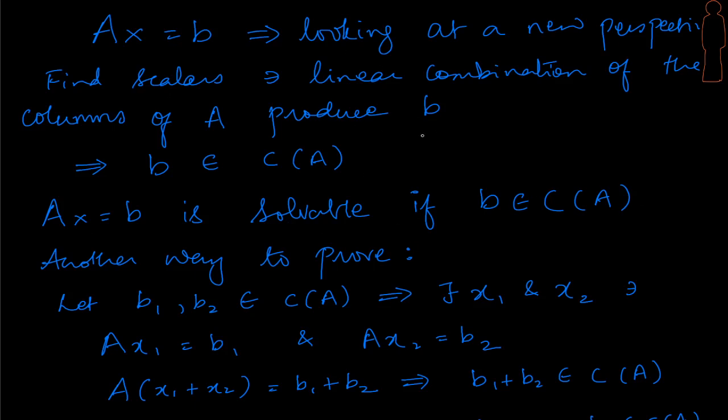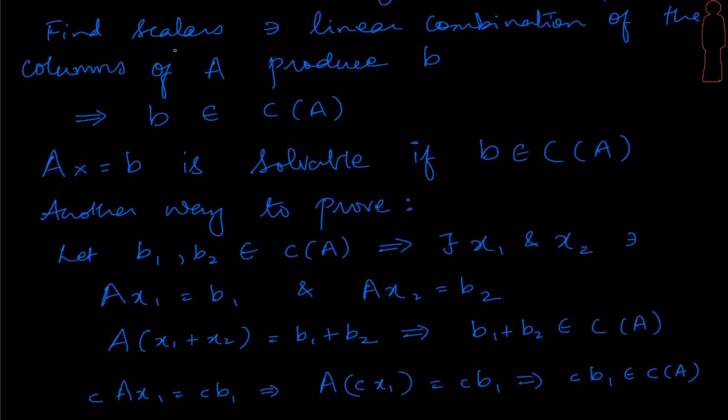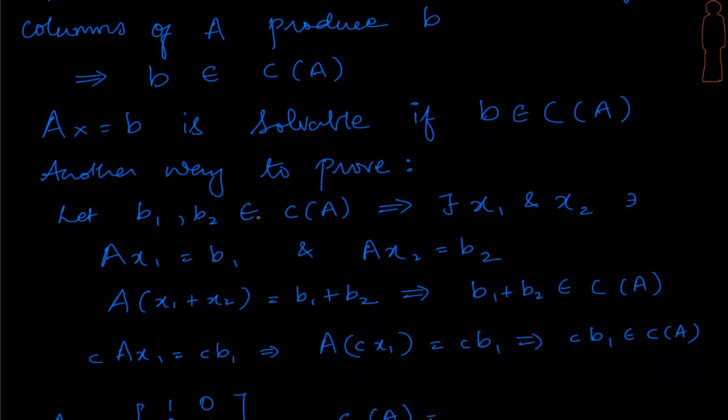With this perspective, let's try and prove again that C of A is a column space by looking at Ax equals b. Right, so it's just another way to prove this. So let's take b1 and b2, which belong to the column space of A. What does it mean now? If something belongs to the column space of A, it means that I have a solution, such that A times that solution gives me this b vector. Since b1 and b2 belong to the column space of A, there exist x1 and x2 such that Ax1 is equal to b1 and Ax2 is equal to b2.